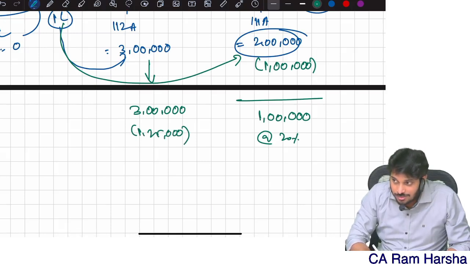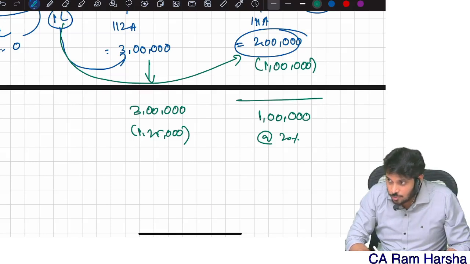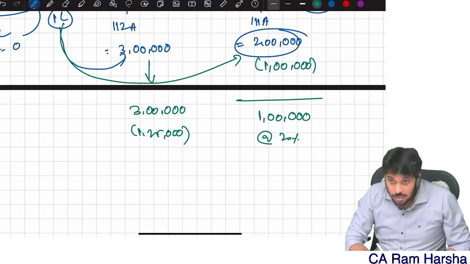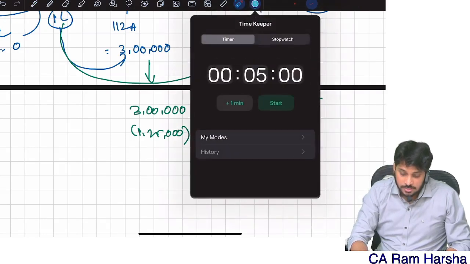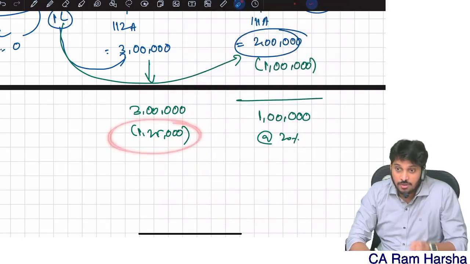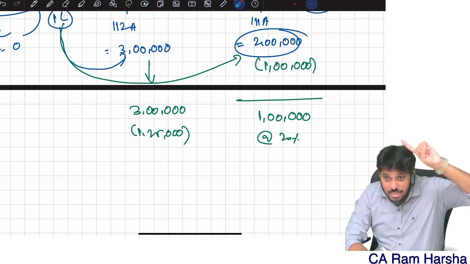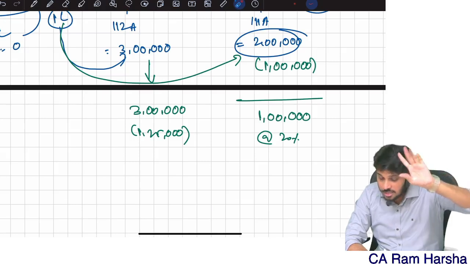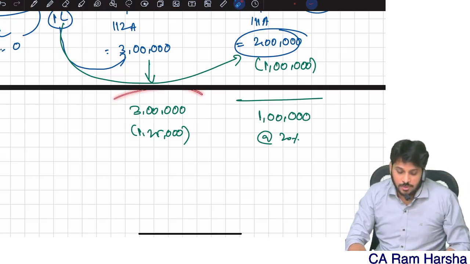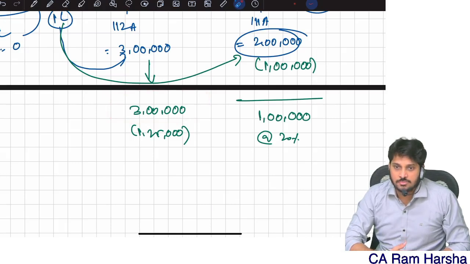Whereas here, 1,25,000 is, in previous year 24-25, the exemption for 112A. Remember, this is not a basic exemption limit. This we reduce only at the time of tax computation, not at the time of income computation. If somebody asks me what my taxable long-term capital gain is, it is 3 lakhs.